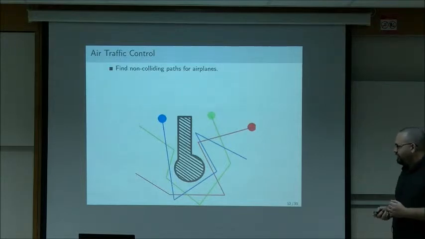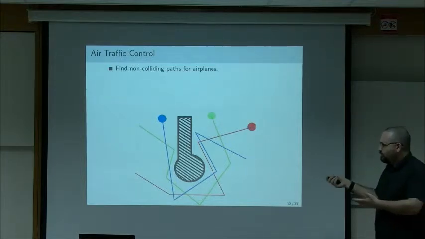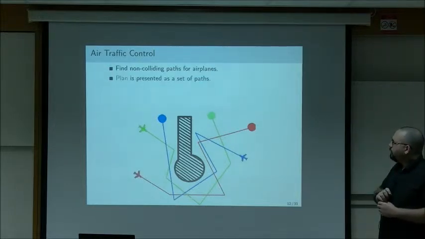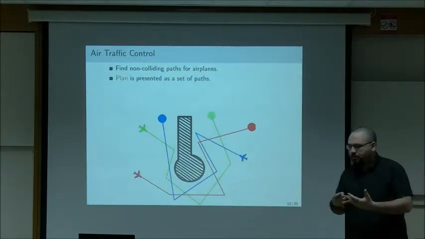They fly around to get to their targets. And the question is, was this a good plan? And if it's a good plan, how can I explain it? So how do I even present this plan to an air traffic controller?